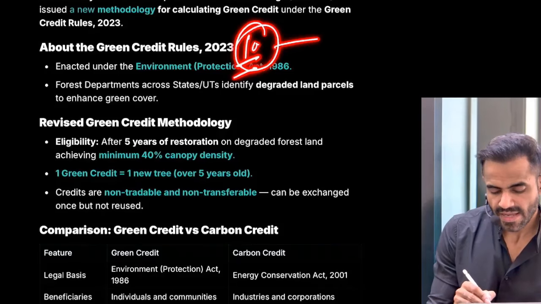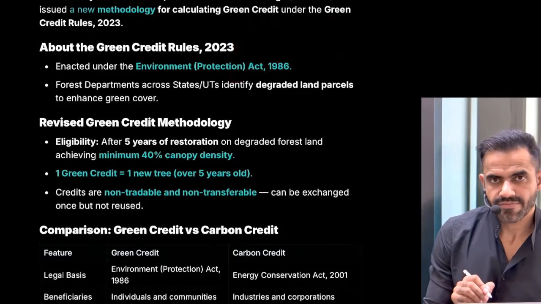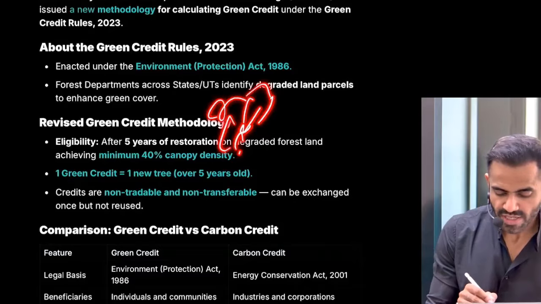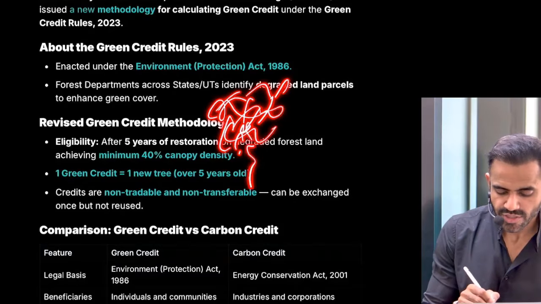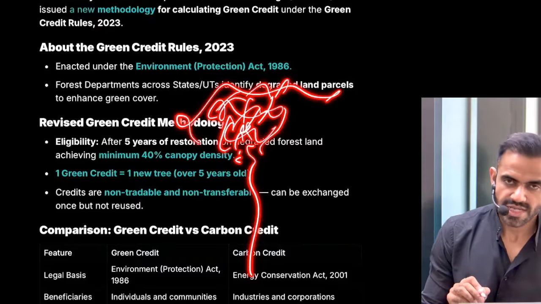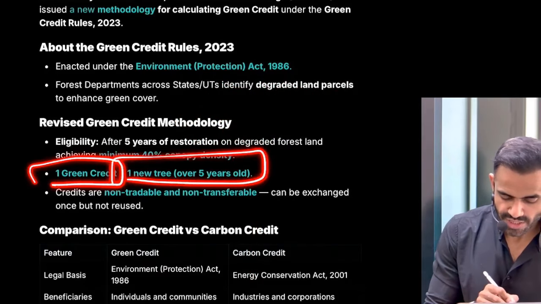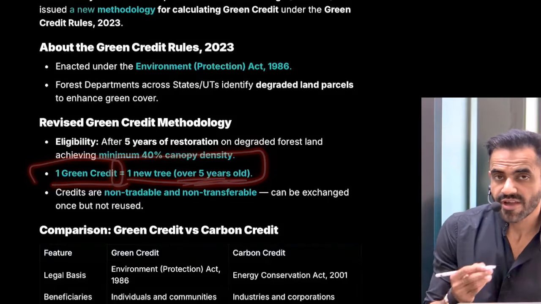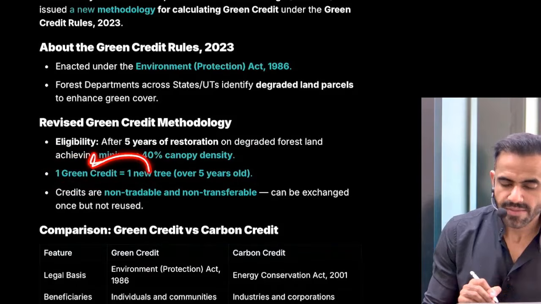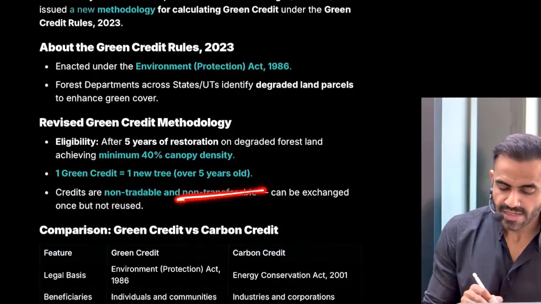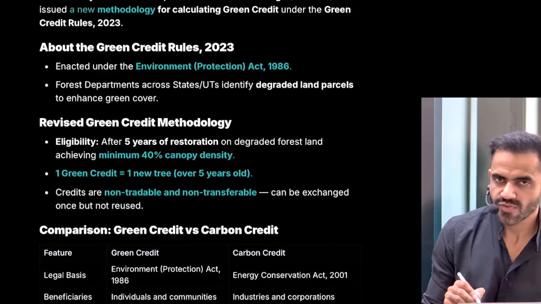I'm oversimplifying. At least 4 must survive. Okay. 40% canopy density basically means it's not that you have planted absolutely new trees. They should have good density. That's first thing. And for each new tree after 5 years, a 5-year-old tree, you will get one green credit. This is non-tradable, you cannot sell it, and it is non-transferable, you cannot transfer it to someone else.